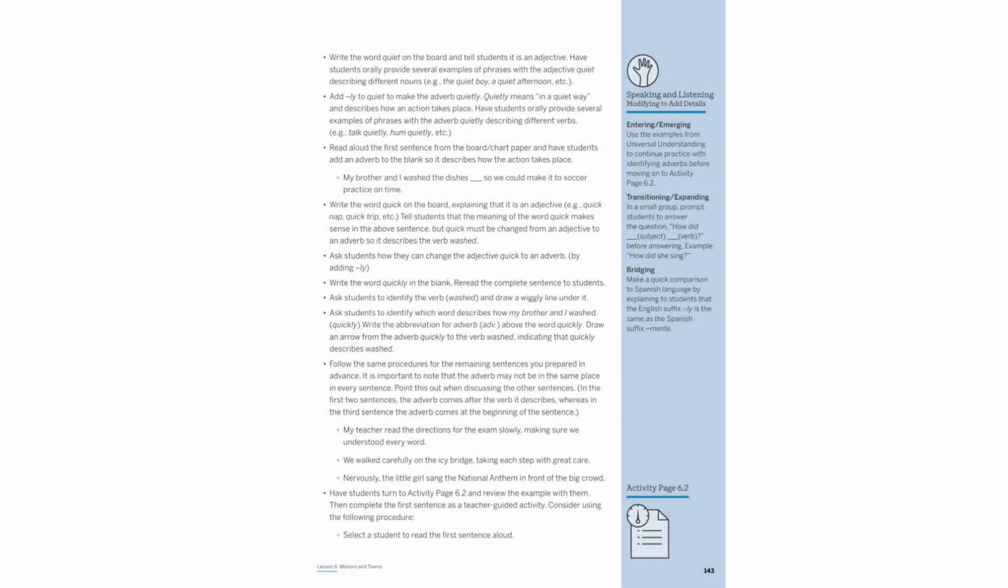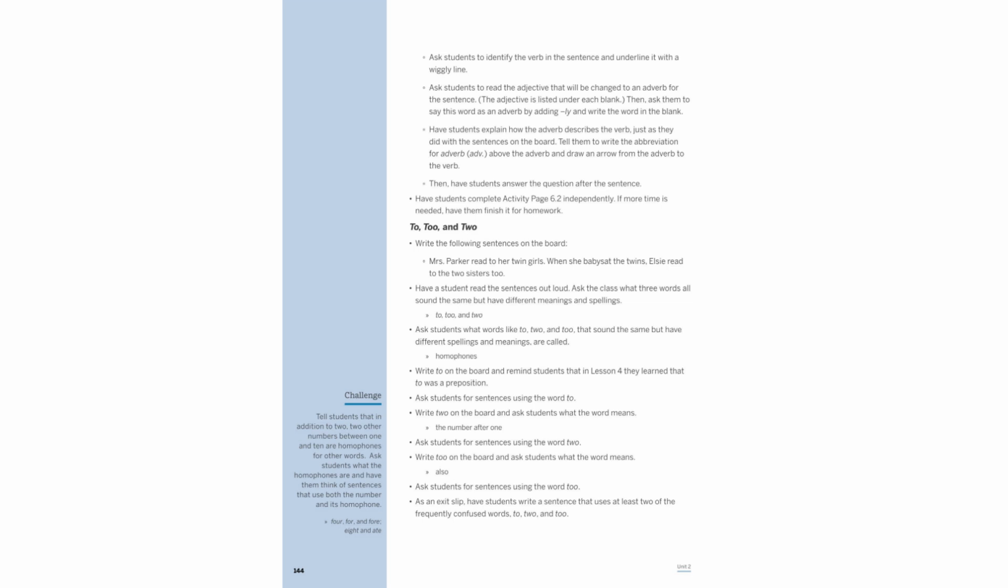Guide students through the activity, page 6.2. Identify the verb in the sentence and underline it. Convert the listed adjective to an adverb by adding -ly and write it in the blank. Explain how the adverb describes the verb, marking it with ADV and drawing an arrow. Complete activity page 6.2 independently.